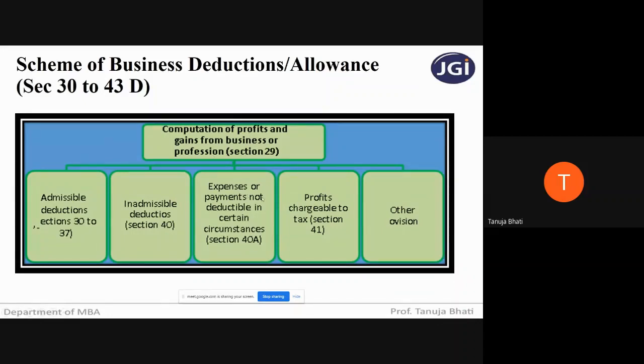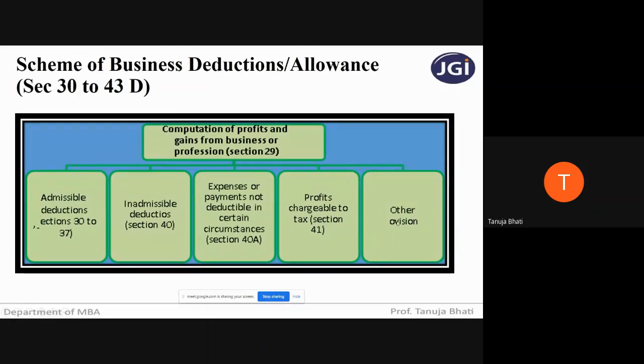Third is expenses or payments not deductible in certain circumstances, section 40A. It means if a particular expense is meeting a particular condition or criteria, it will be allowed. And if it is not meeting that condition or criteria, it will be disallowed. When I say disallowed, it means not allowed, and allowed means it is allowed to be deducted from the P&L account. Next, profits chargeable to tax. This is nothing but the deemed income or deemed profit, which I have already told you, like recovery of bad debts. In detail we will see this under section 41, and other provisions.